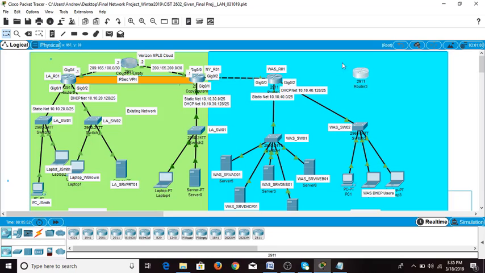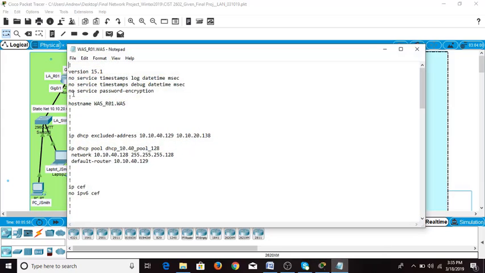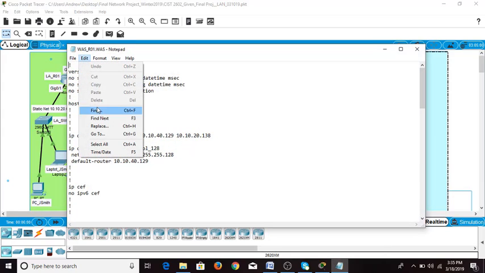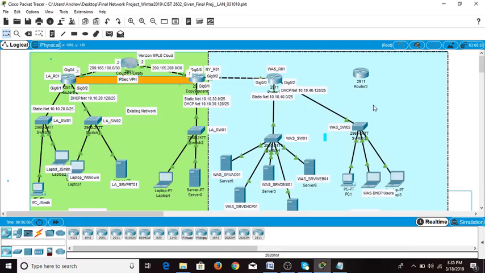Next you're going to copy the router configuration from your backup. Select all, click on edit, and copy the configuration. Then double click on the router and click on CLI.